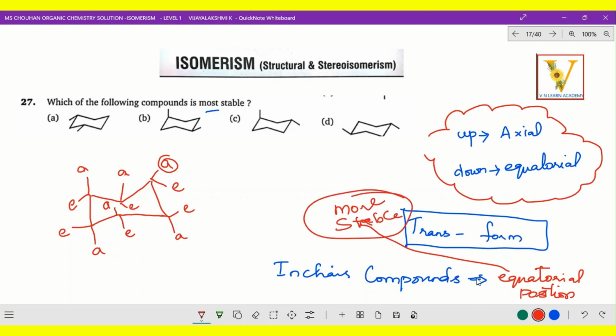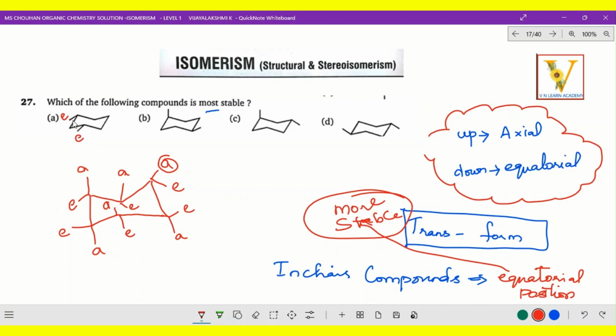Right. Okay. Now, which is more stable? Let us identify. As I mentioned, upwards means axial, downwards means equatorial. I have given the clear idea. Now let us check. This is downwards, and this is also downwards. So that means equatorial position and equatorial position. Both sides are equatorial, so is it more stable? Yes, I'm coming to that point to tell.